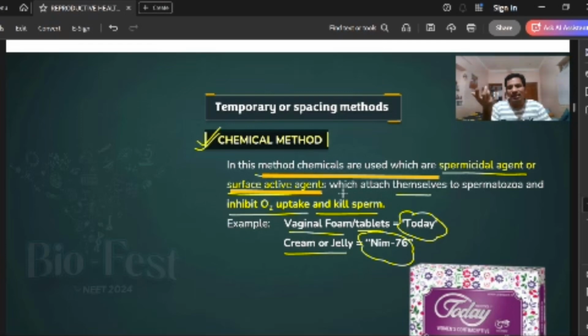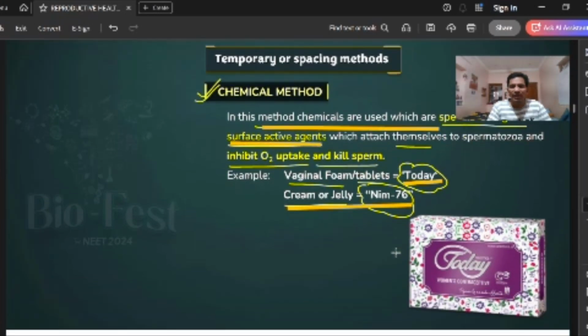Examples: vaginal foam tablets, and this is called the Today sponge. Cream or jelly, that's Nim 76 as a brand. Delfen, Valpro, these are the different kinds of spermicidal creams and gels. They can kill the sperm, so automatically there is no conception or fertilization.